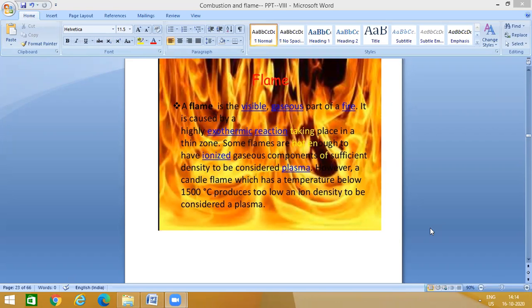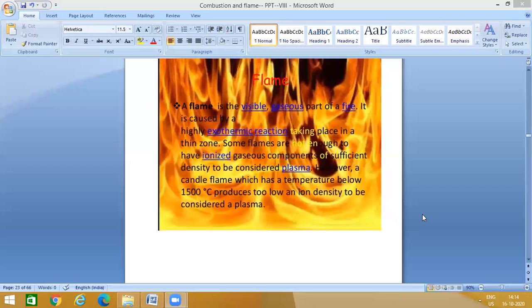In this session, I'm going to teach about flame. So, what is flame? So, what is meant by flame? A flame is the visible gaseous part of a fire. So, it is a visible part and gaseous part of fire. It is caused by the highly exothermic reaction taking place in the zone.